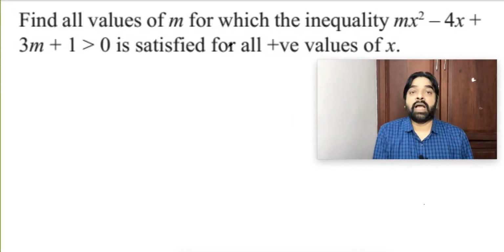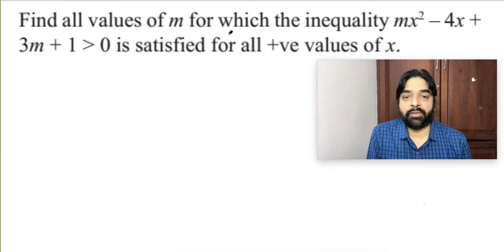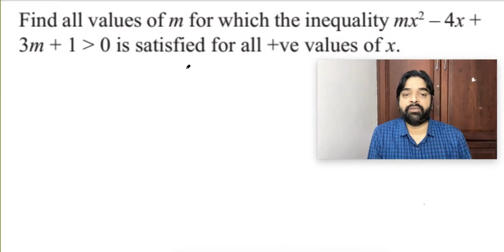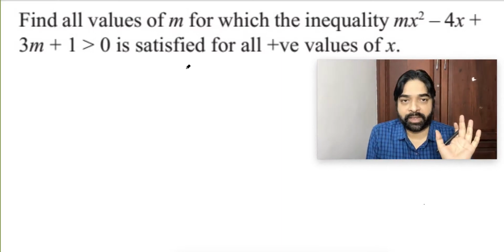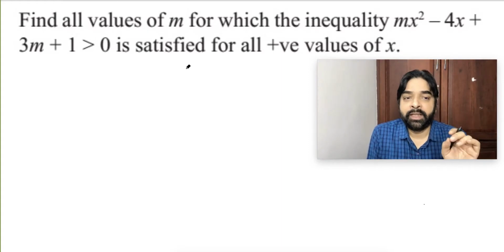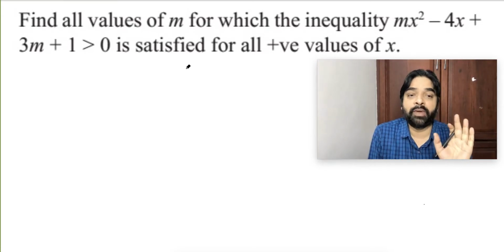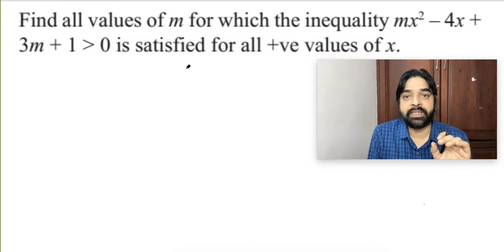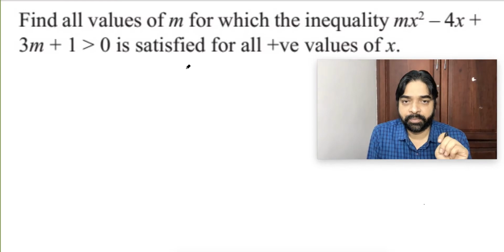See, the question asks you to find all values of m for which this inequality is satisfied for all positive values of x. This point has to be understood. They are saying it should be satisfied for all positive values of x. It means it should not be negative for any positive value. This is the significance of this question.